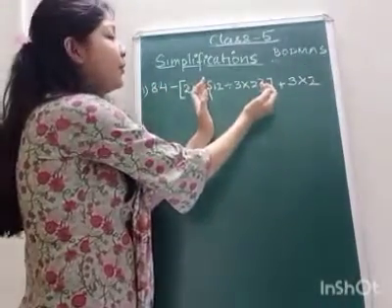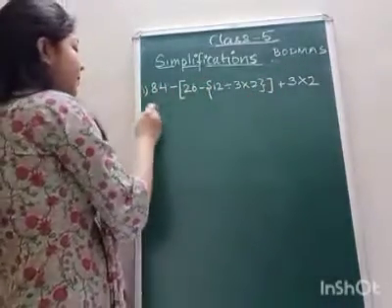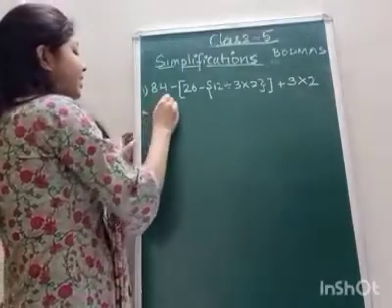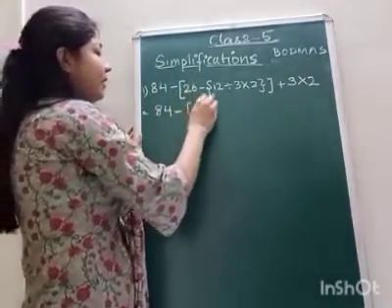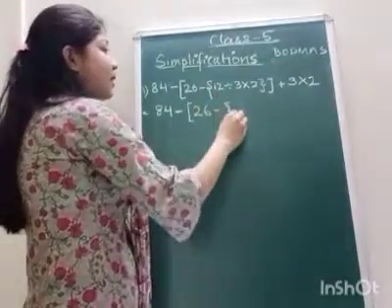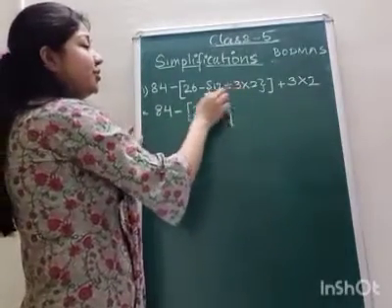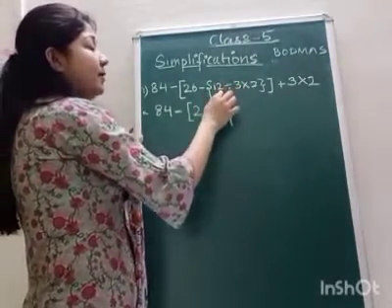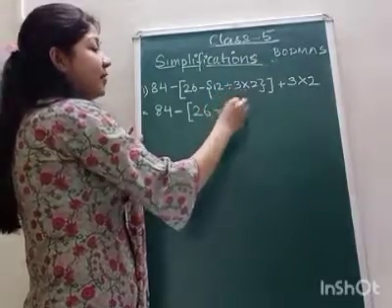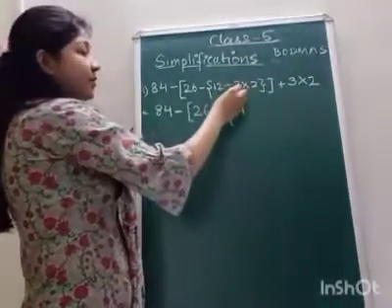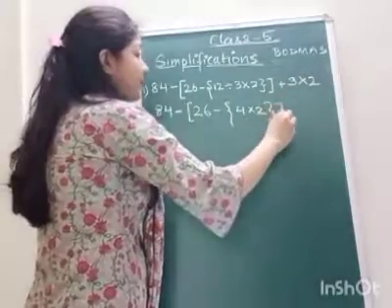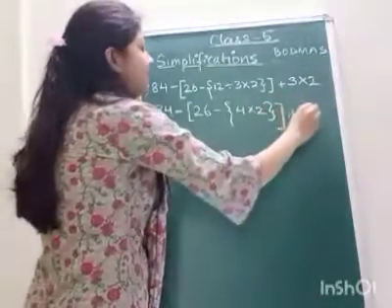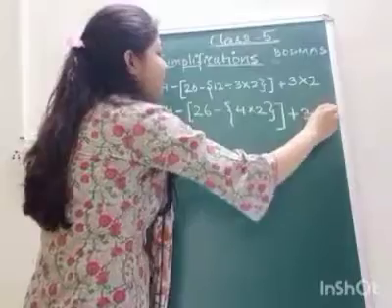So first of all, we remove the curly bracket. 84 we will write as it is, then the square bracket, 26 minus. Now first of all, we will do division. 12 divided by 3 is 4, multiplied by 2, plus 3 multiplied by 2.